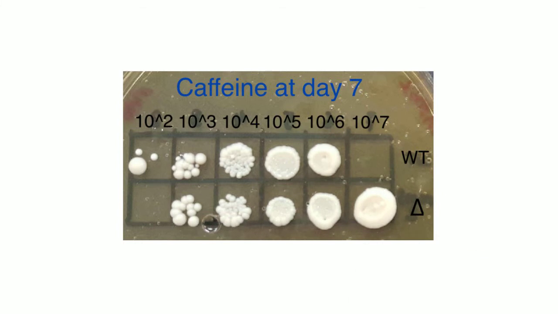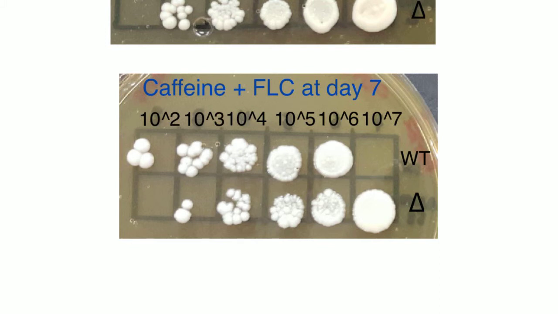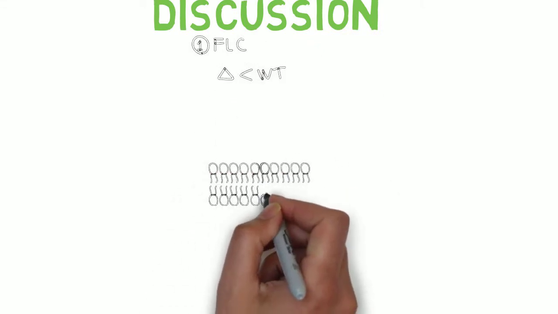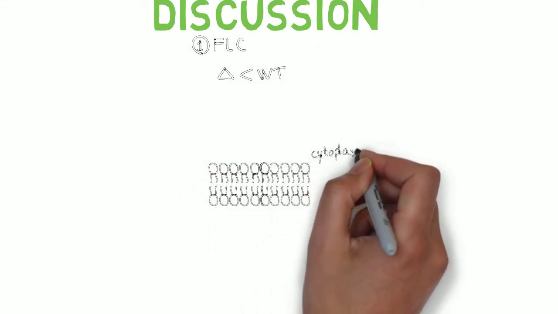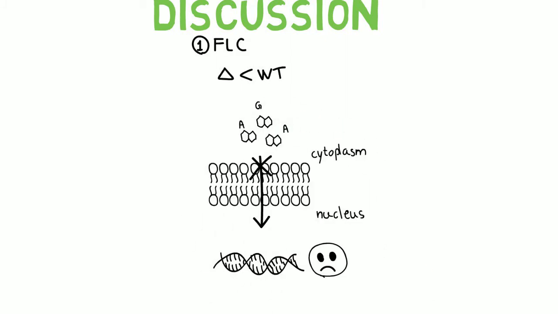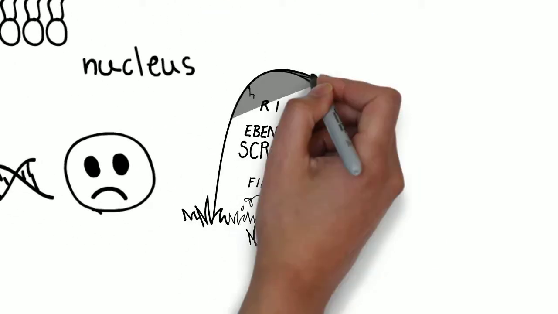Mutant strain also grows less when stressed with caffeine. This effect is more exaggerated when both stresses are combined. In the experiment, we found that mutant strain grows less than wild type in the presence of FLC. This confirmed that FLC stresses the fungal cell and inhibits uptake of purine bases. Therefore, MMS2 mutants could not cope with DNA replication stress and most did not survive.